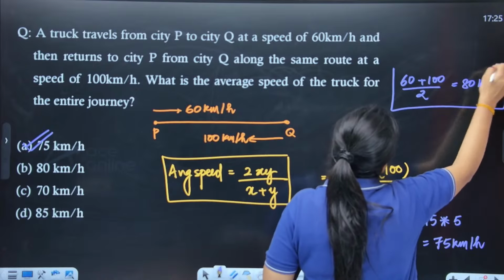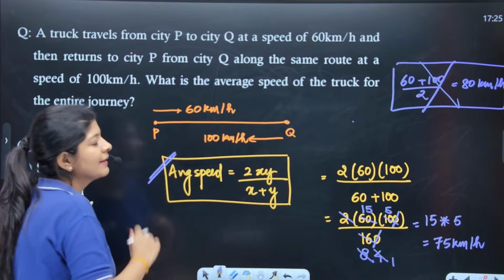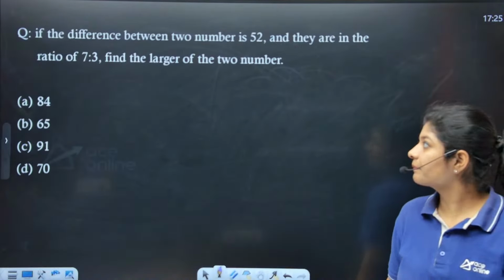We have to find out the average speed, and the formula of the average speed is this one, right? Let's move further. Option number A is the correct one.